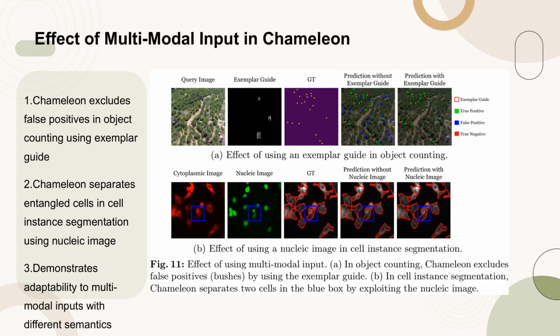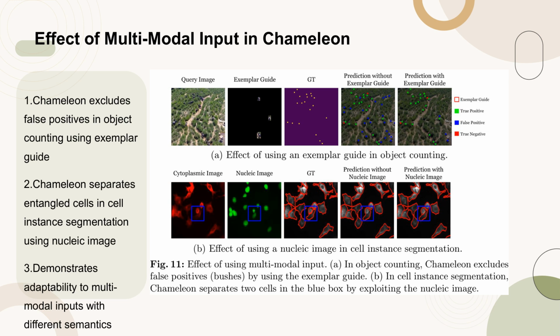Figure 11 illustrates the effectiveness of using multimodal input in Chameleon. In Part A, the exemplar guide is used to exclude false positives, such as bushes, in object counting tasks. This demonstrates Chameleon's ability to refine counting results by leveraging additional guidance.